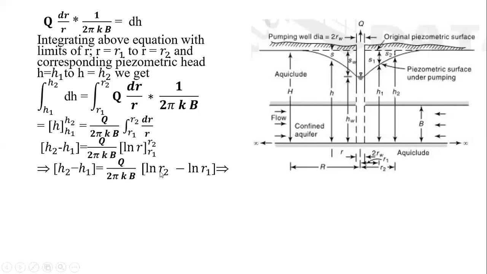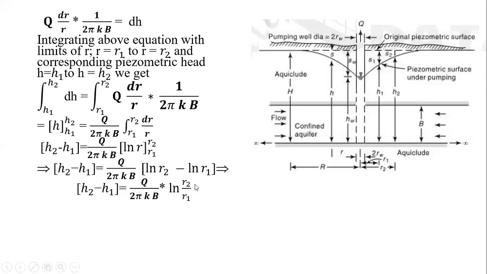Now we know that log a minus log b is equal to log a upon b. So a is nothing but r2 and b is nothing but r1. It means that ln r2 minus ln r1 will be ln of r2 by r1. So we'll simplify it now. So it implies h2 minus h1 is equal to 2 upon 2 pi kb into ln of r2 by r1. I have replaced ln r2 minus ln r1 with ln r2 by r1, by a property of the log.